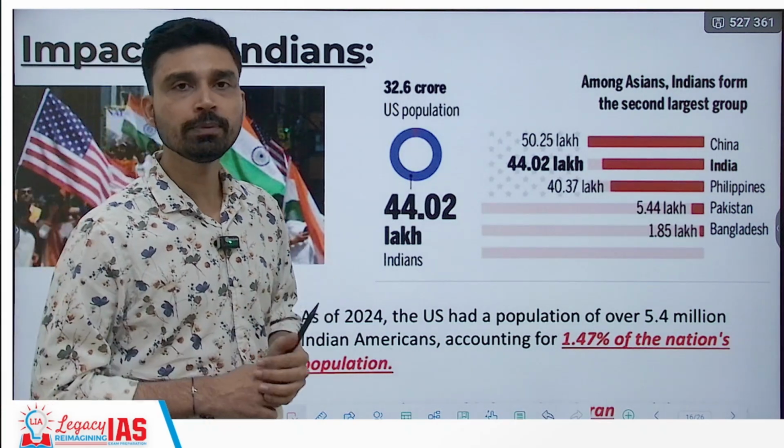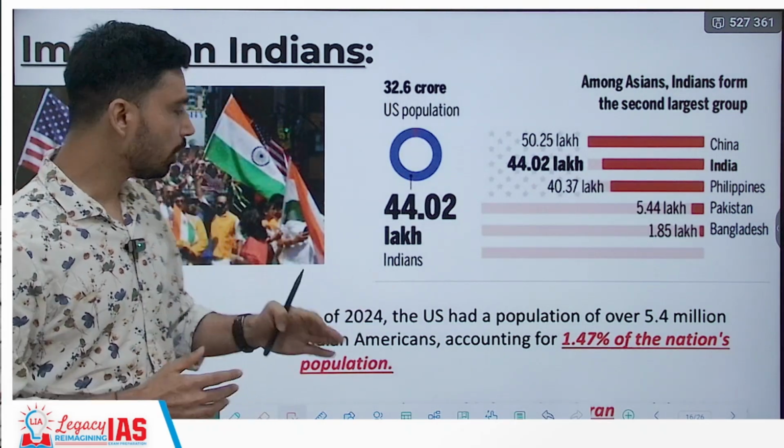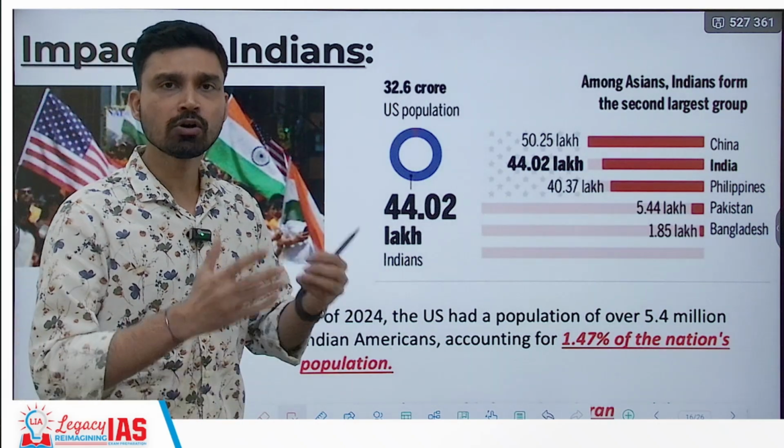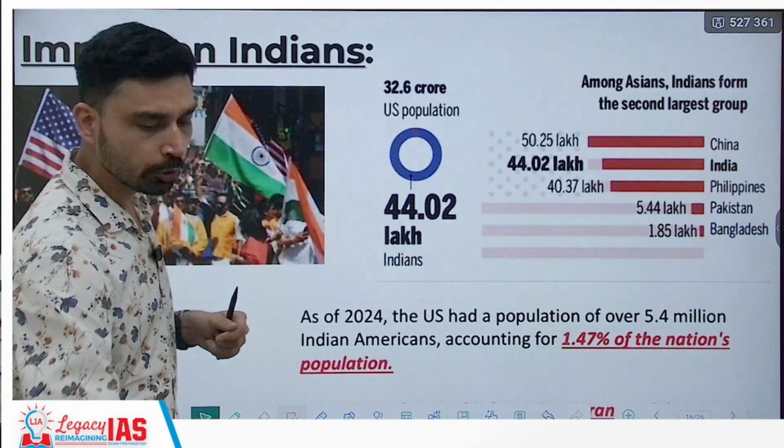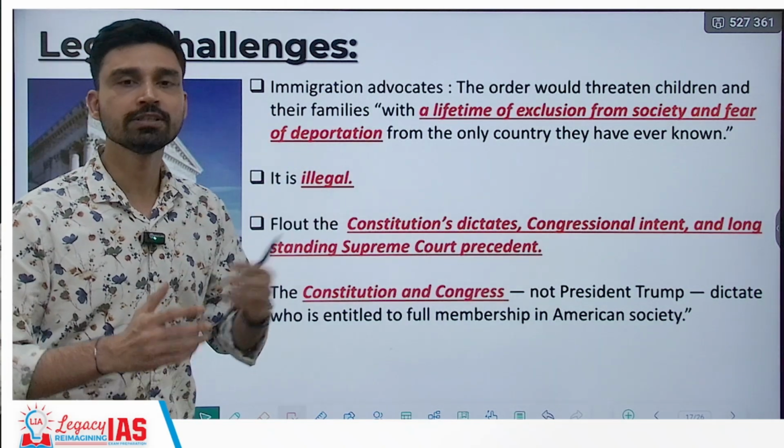And most of these people who are living here do not have a permanent residency status or green card. They are on short duration visas such as H1 visa, F1 visa and all.